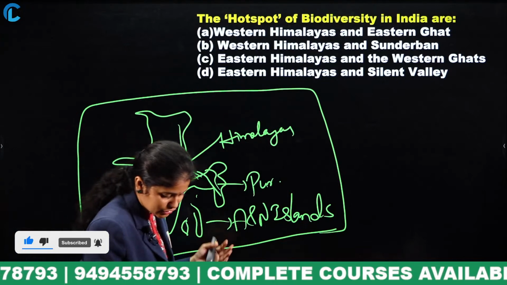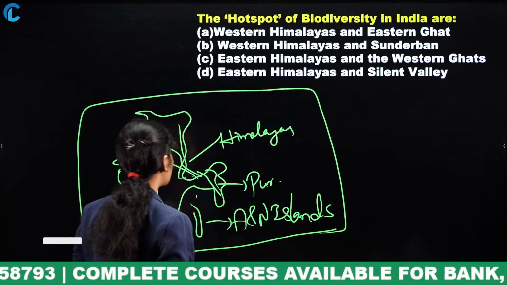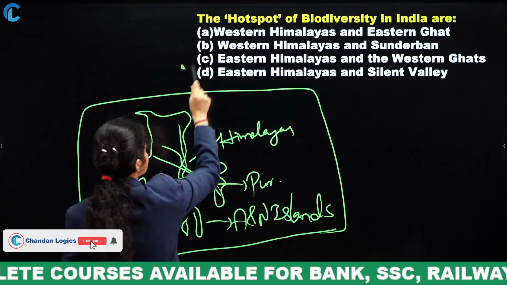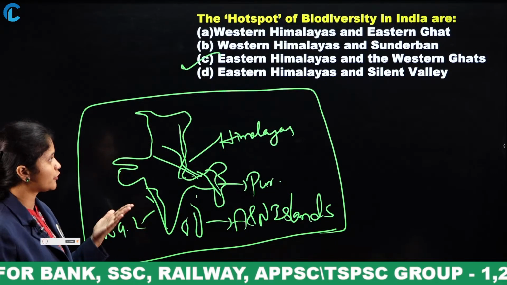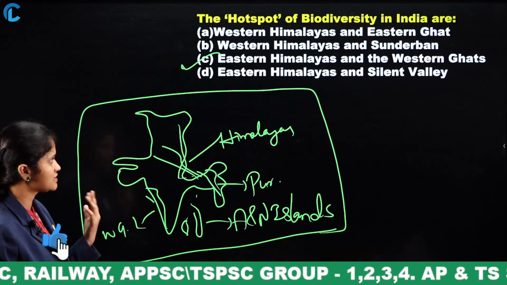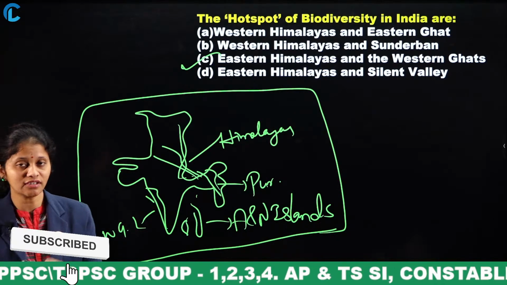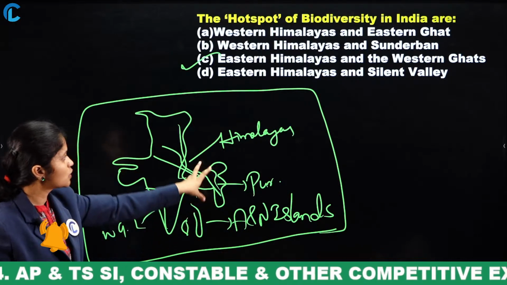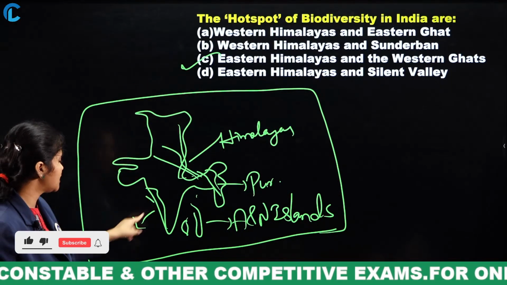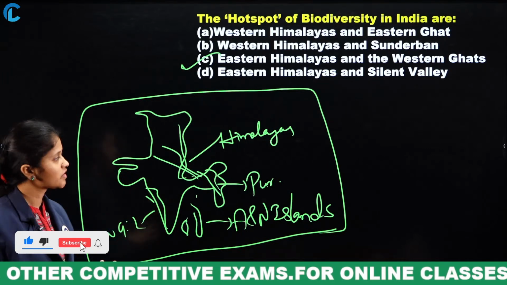At least now can you answer here? I think so. The answer is Eastern Himalayas and the Western Ghats. Sundarbans, Western Himalayas and Eastern Ghats do not come under the biodiversity hotspots in India. Generally we have these 4. So in the options, go with Eastern Himalayas as well as Western Ghats.